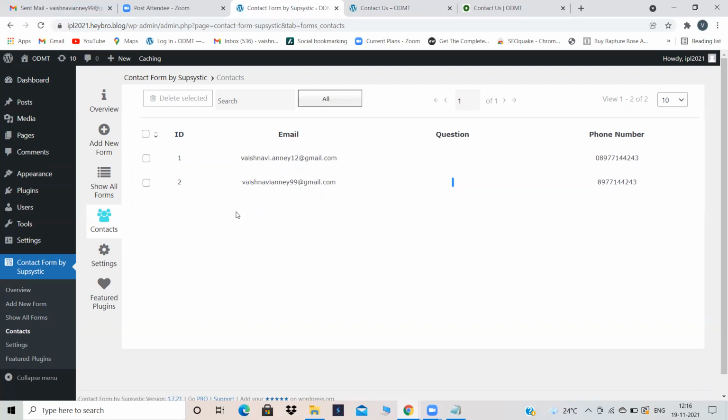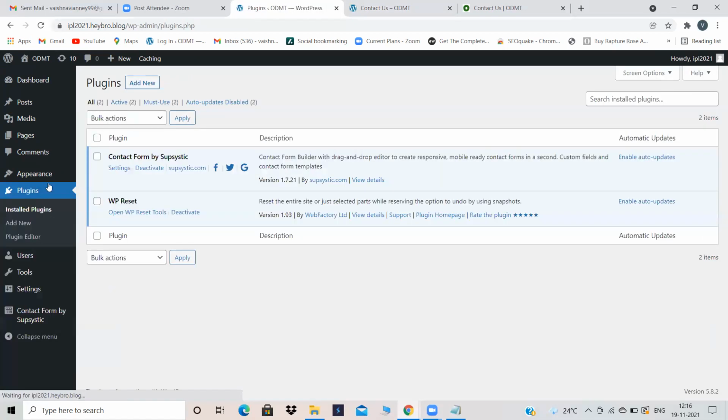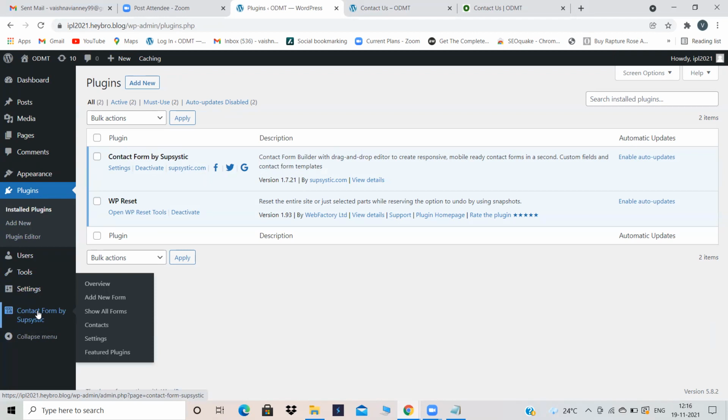The first step is to install a plugin called Contact Form by Subsystic. Go to plugins, add new, and type this name, Contact Form by Subsystic. Then install that plugin and activate it. After that, your plugin will appear on the dashboard. Sometimes your plugins might not appear directly. Just put the cursor on all the options and somewhere your plugin will appear.